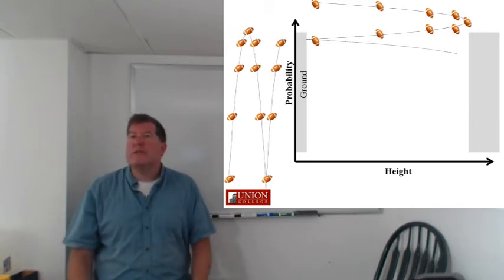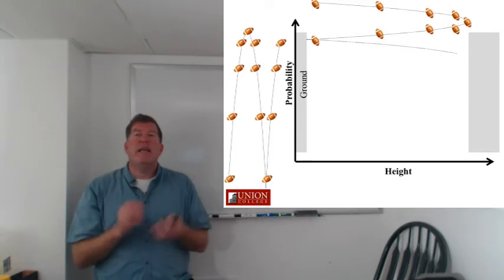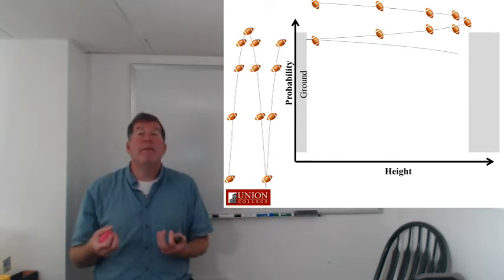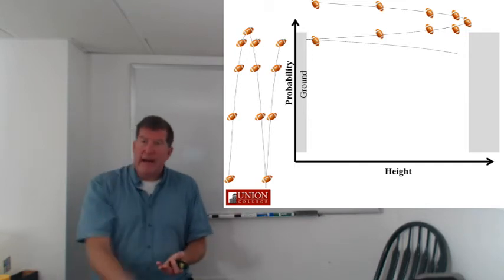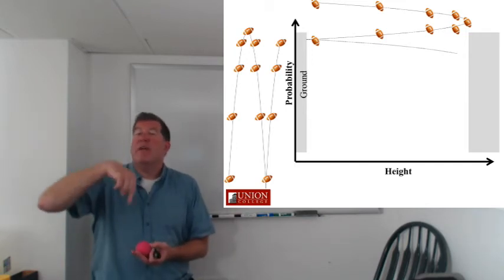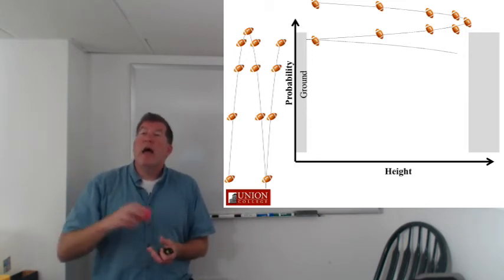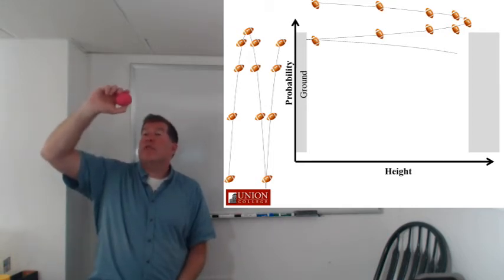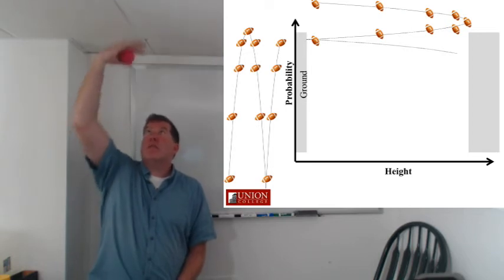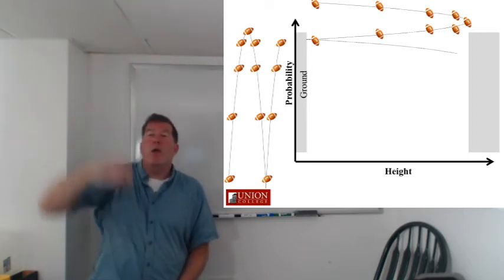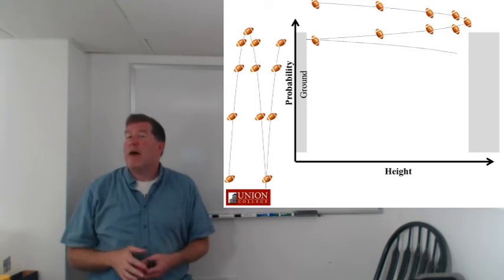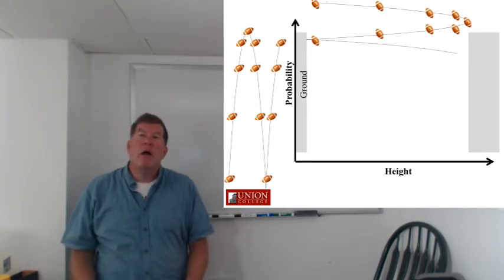Well, there's sort of two things to notice. There's two sort of shaded areas here, right, where you don't expect to see it at all. You expect the probability to be zero, right? It's not digging into the ground because it doesn't have enough energy to overcome all that potential. And once it's turned all of its energy into potential energy, it can't go any higher. So there's sort of an upper bound on where it could be found. So there's shaded gray regions or places where the probability should be zero, right?